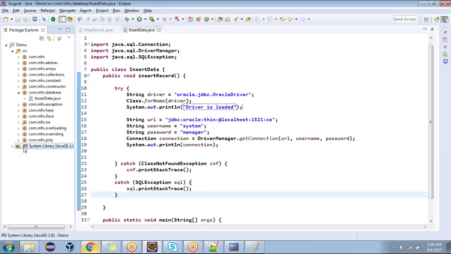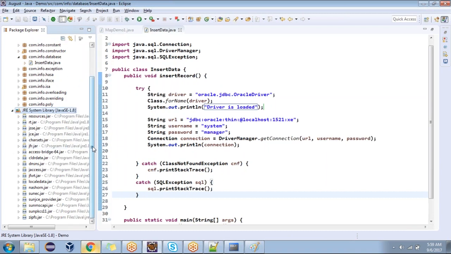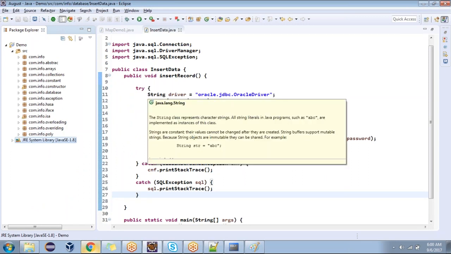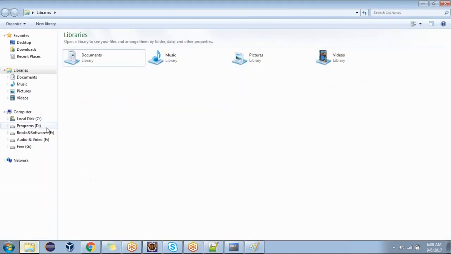We are having which libraries here? JRE libraries. If you open this, there are different kinds of jar files available. In these jar files, are you finding any MySQL jar file or Oracle jar file? No. If you want to use database concepts, then we need to add one library. If it is an Oracle library, it is already downloaded and placed.